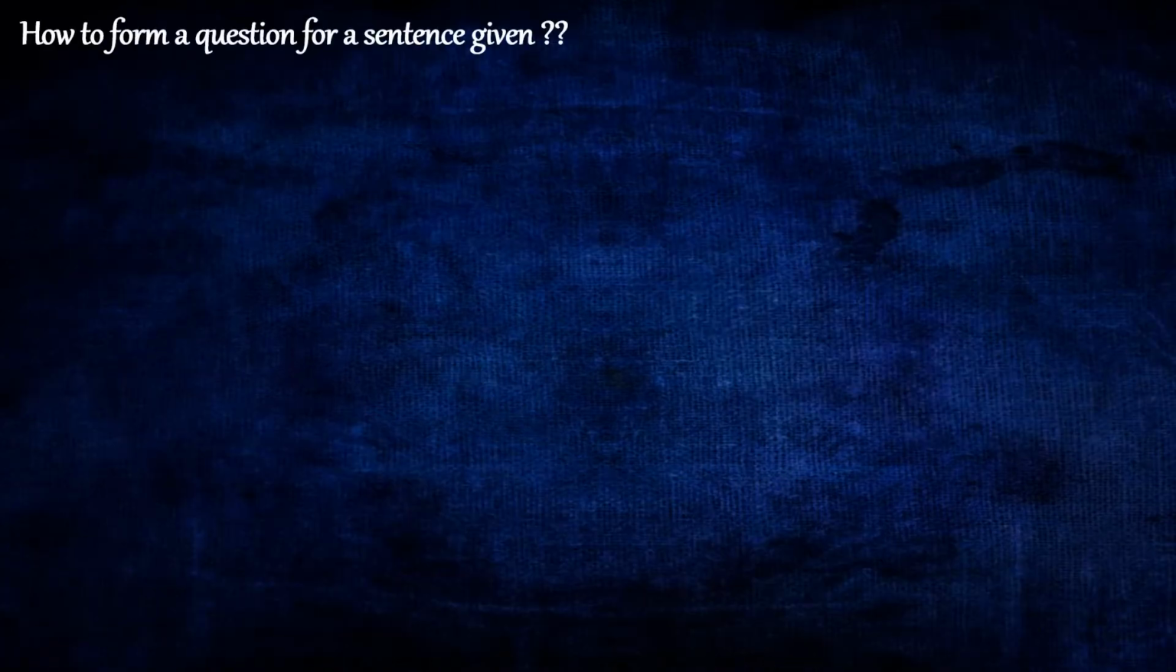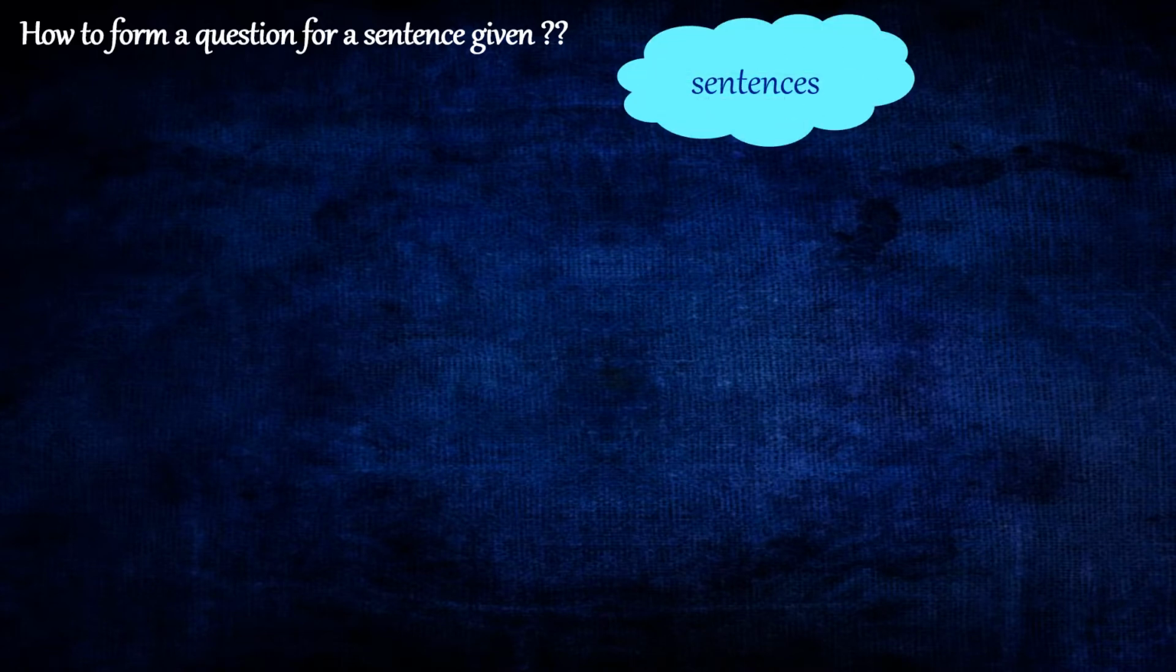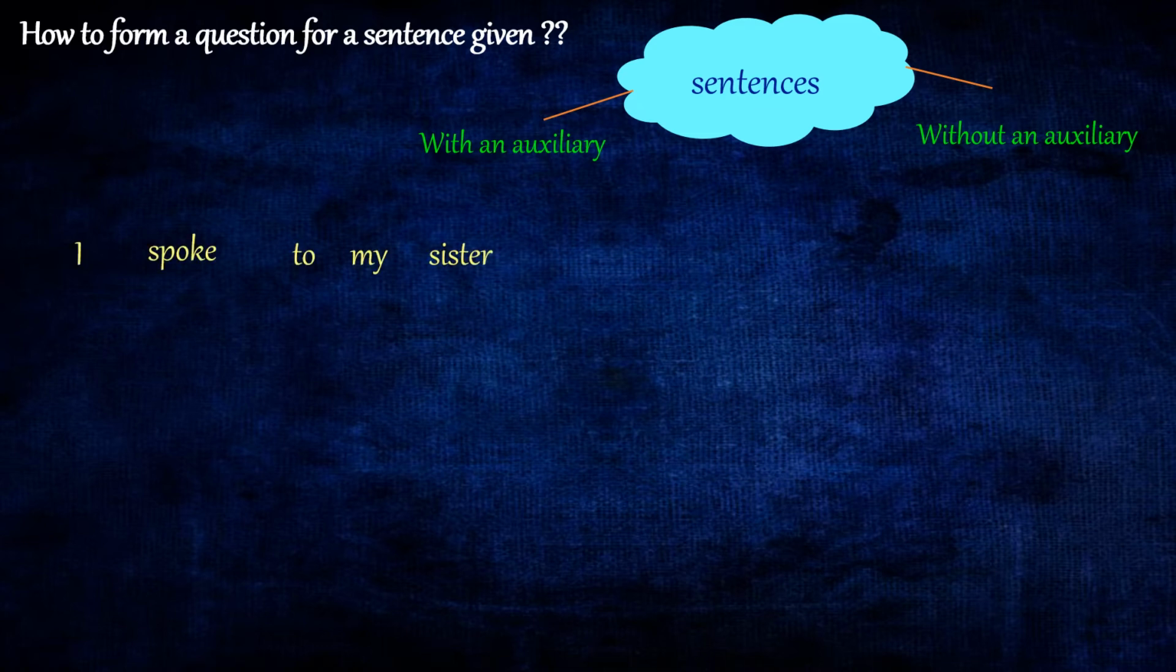So how to form a question for a sentence given? Sentences basically are of two types. One, with an auxiliary. Two, without an auxiliary. Now let's take a sentence, for example, I spoke to my sister. I is the subject of the sentence. Spoke is the main verb and sister is the object.